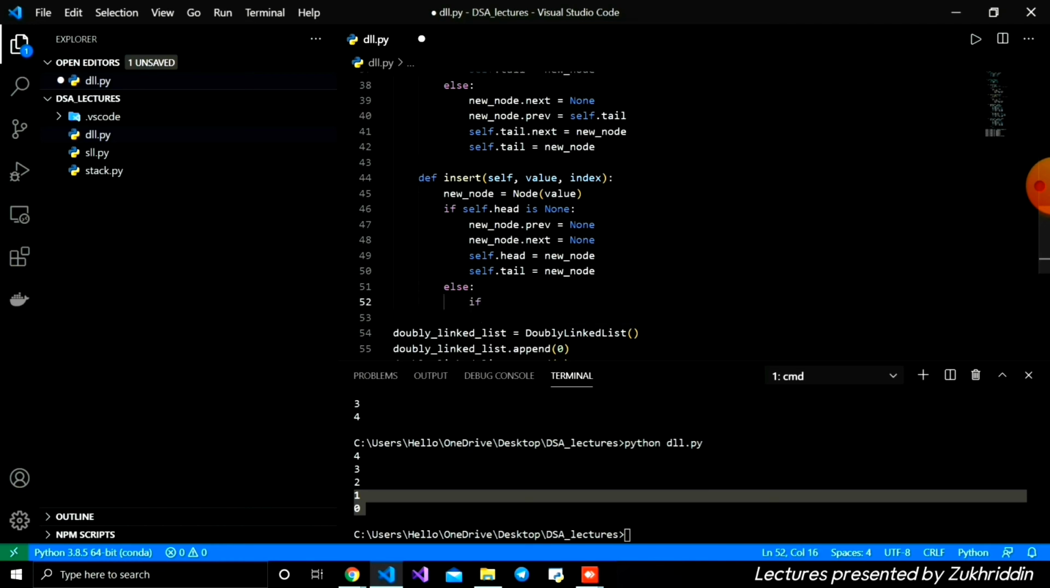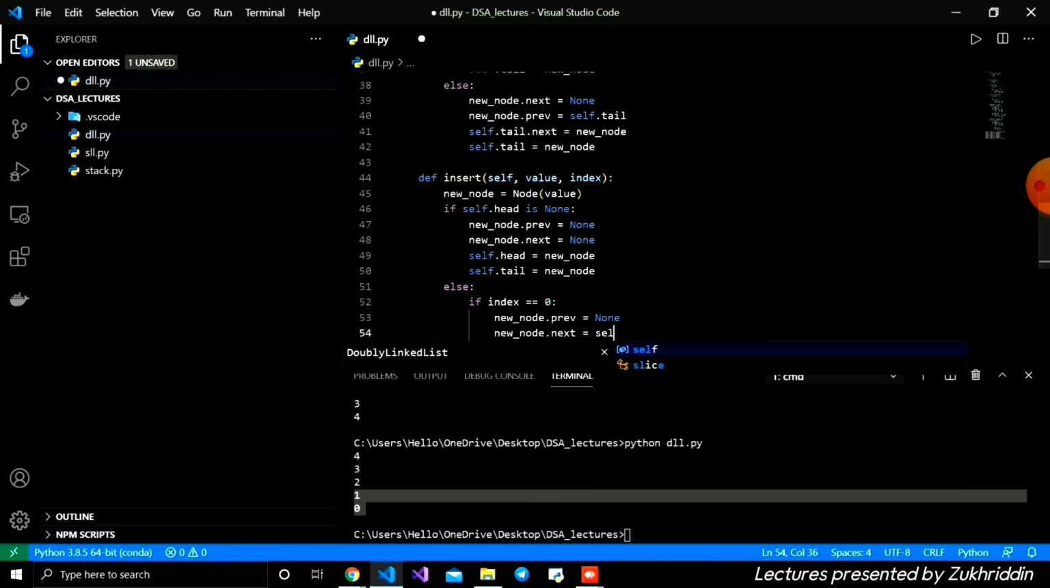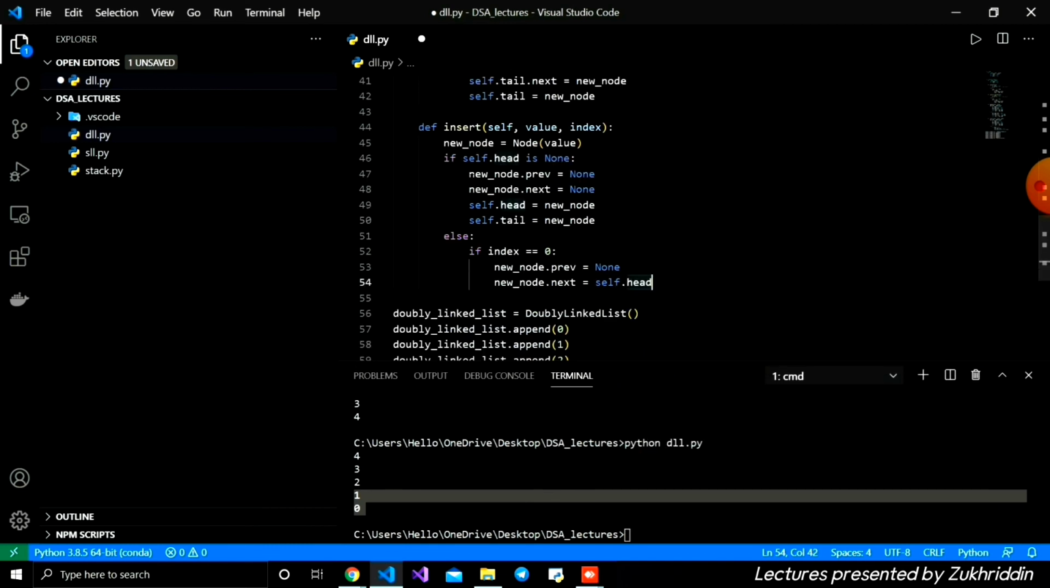We're going to check if index is equal to 0, it means that we must add to the beginning. Okay, which means the new node dot previous is equal to none, and the new node dot next is equal to self dot head, like this. Here it means that we are adding to the beginning of the linked list. The previous one is none, therefore we are just writing this. And the next node is the self head, which exists before adding this, so we can access the first node like this.